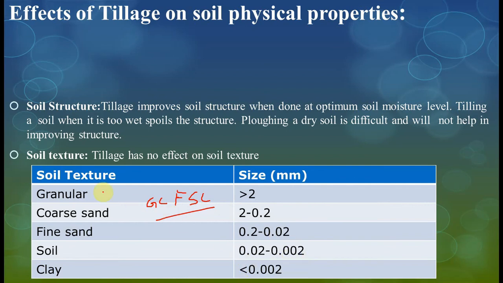GC: gravel, coarse, fine sand, silt, clay. GCFSC is the code for remembering these things. A direct question came from here, friends. What is the size of a coarse sand? They directly asked the question and gave these options, friends. So you have to compulsorily remember this.